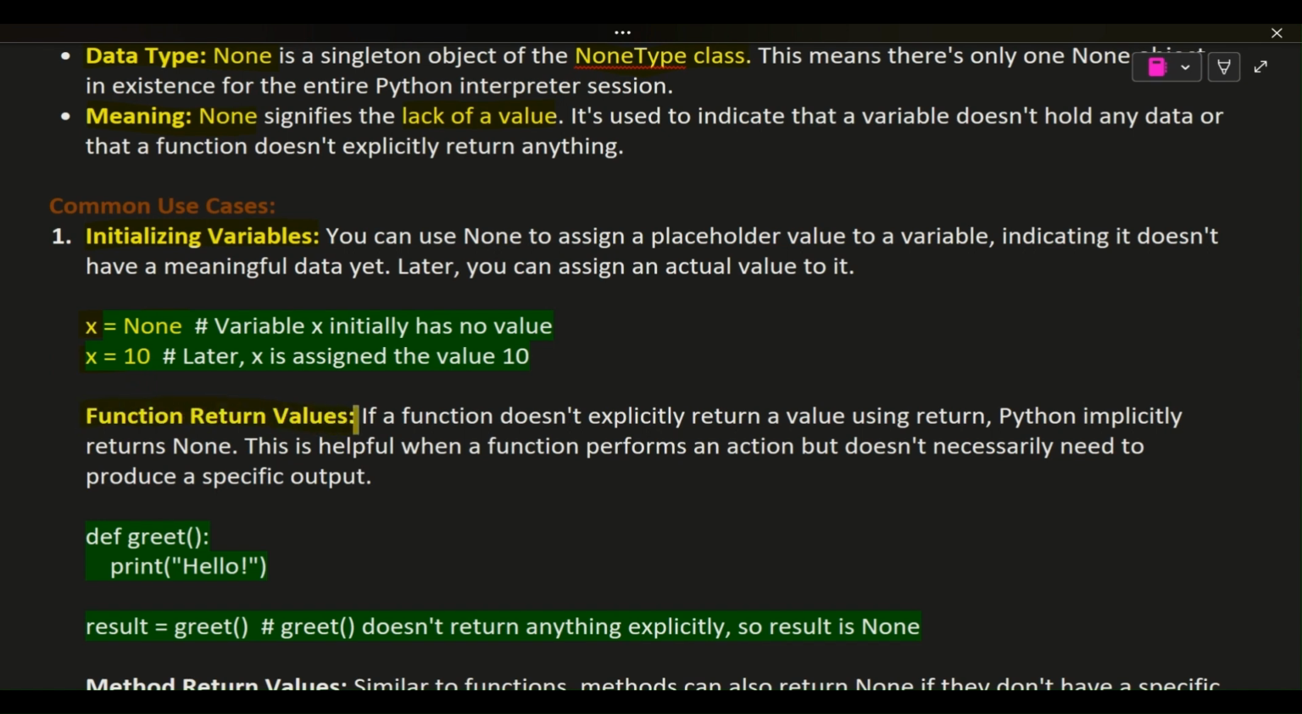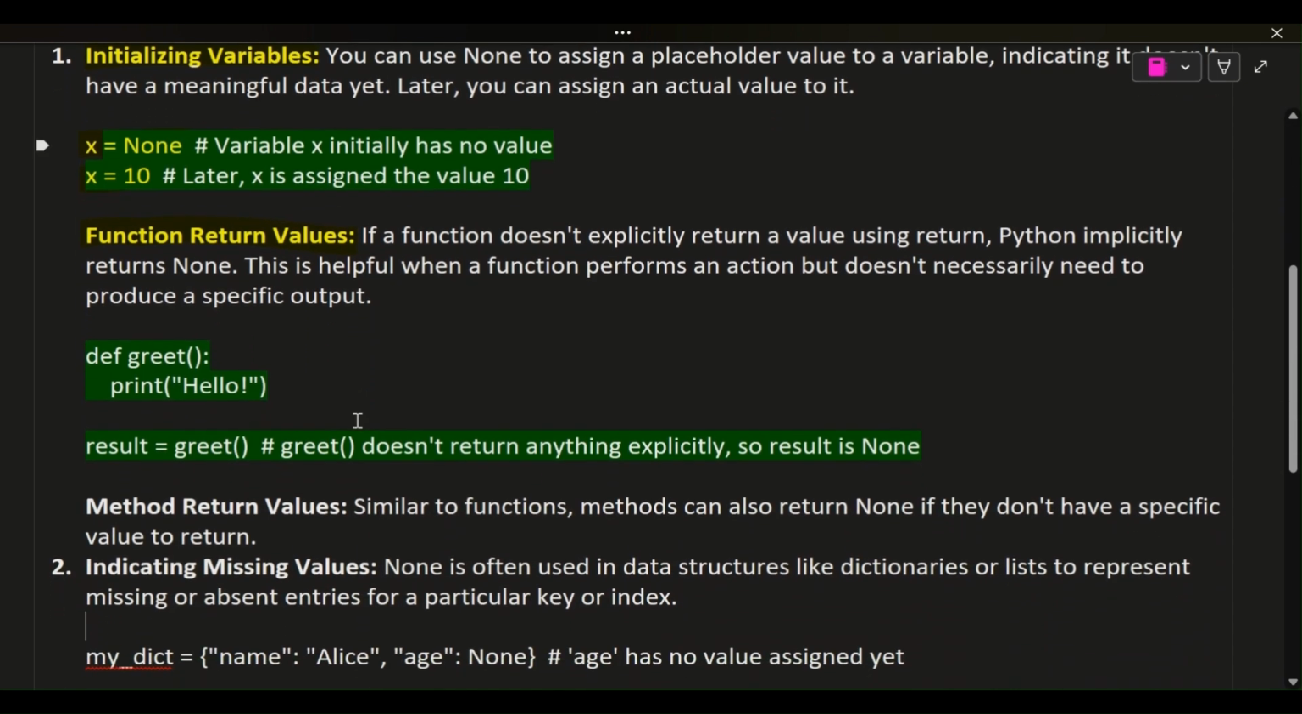Function return values. If a function doesn't explicitly return a value using return, Python implicitly returns None. This is helpful when a function performs an action but doesn't necessarily need to produce a specific output. def greet(): print('Hello'). result = greet() # greet doesn't return anything explicitly, so result is None. Method return values: similar to functions, methods can also return None if they don't have a specific value to return.